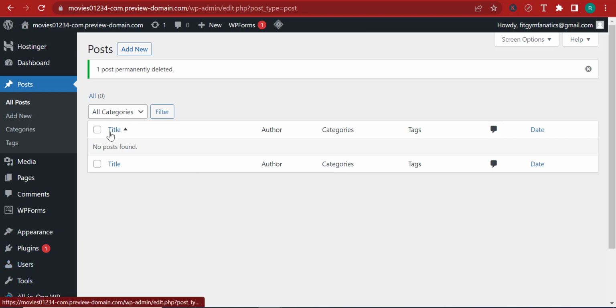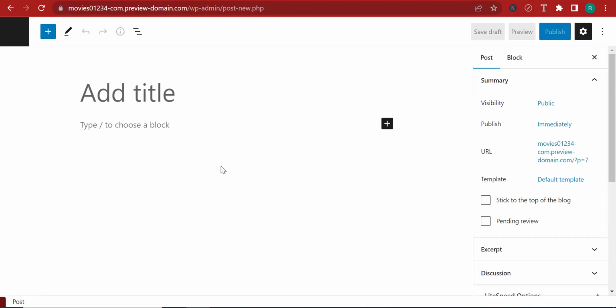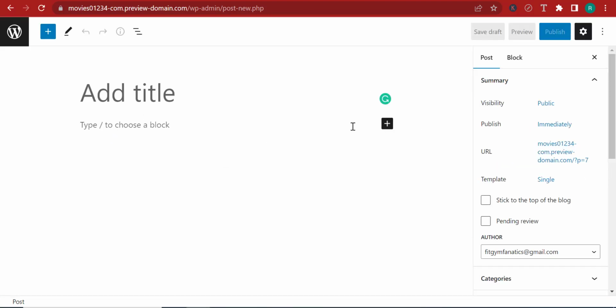In case you want to add a new post, you can click add new. And from here, it will take you to here and you can give your post a title. So here we are on Gutenberg. Like I said, Gutenberg is great because it enables you to create posts. And you can actually optimize posts and add featured images. You can add categories to the post. So for instance, let's say here that I want to name this post post 1, right? This is the title, for example.